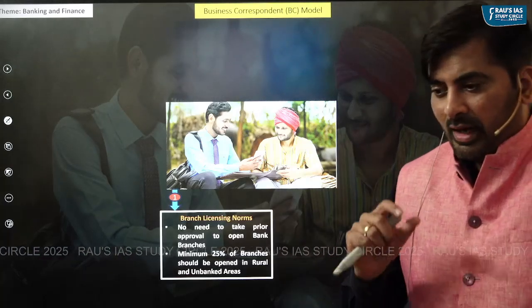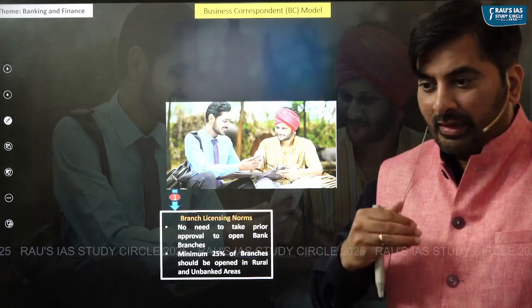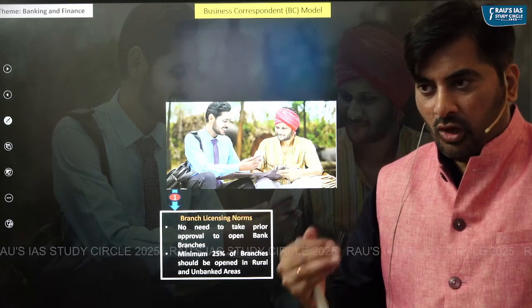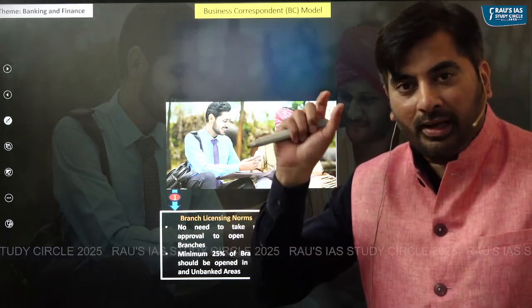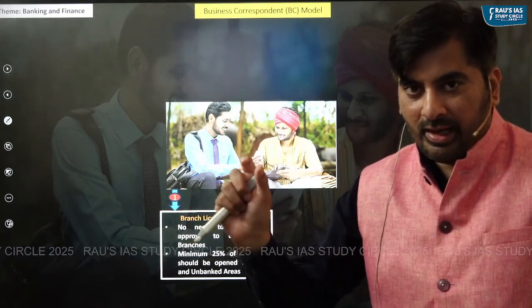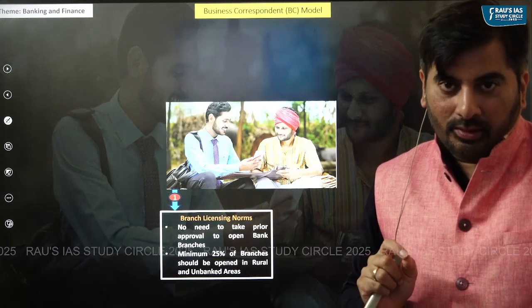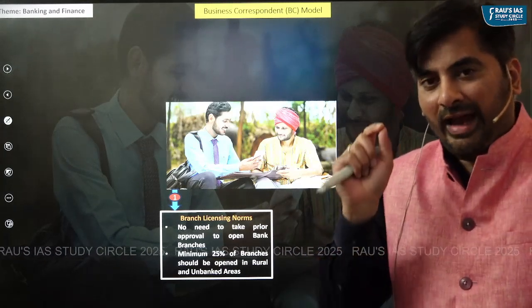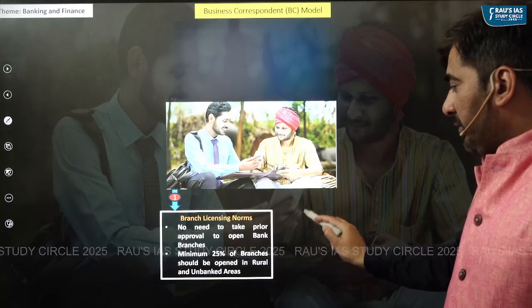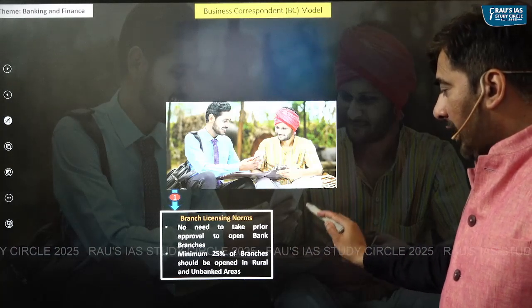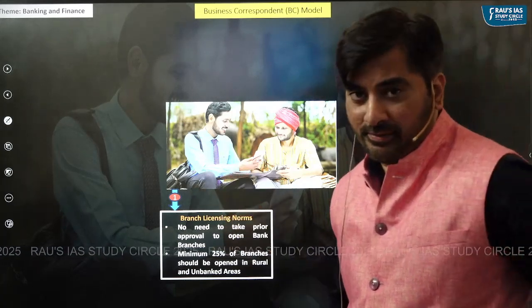Basically, RBI has come up with branch licensing norms. As per the branch licensing norms, banks are not required to take prior approval of the RBI to open new branches. But banks have to ensure that at least 25% of the bank branches are opened in rural and unbanked areas.